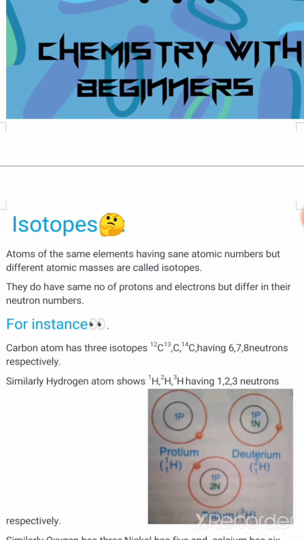For instance, carbon atom has 3 isotopes: carbon 12, 13 and 14, having 6, 7 and 8 neutrons, differing in their nuclei respectively. Similarly, the hydrogen atom has hydrogen 1, 2 and 3 differing in their neutron numbers, called as protium, deuterium and tritium.